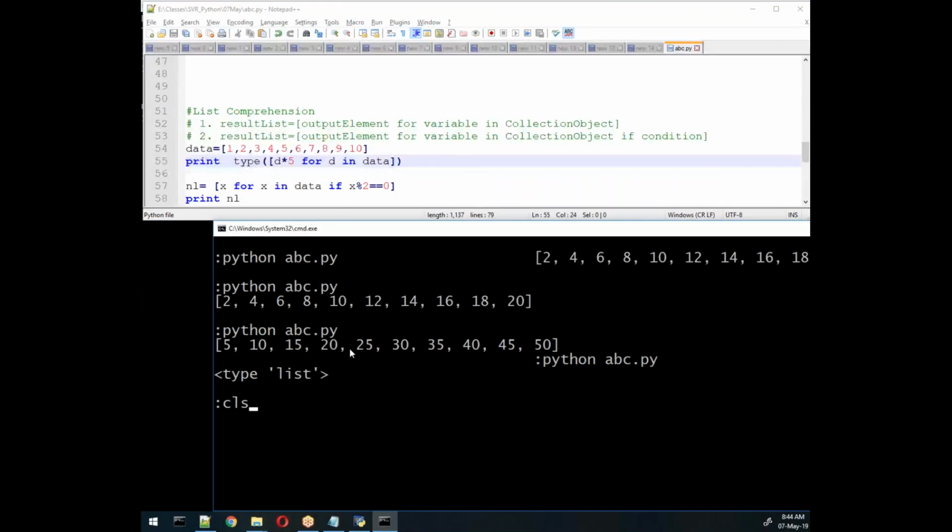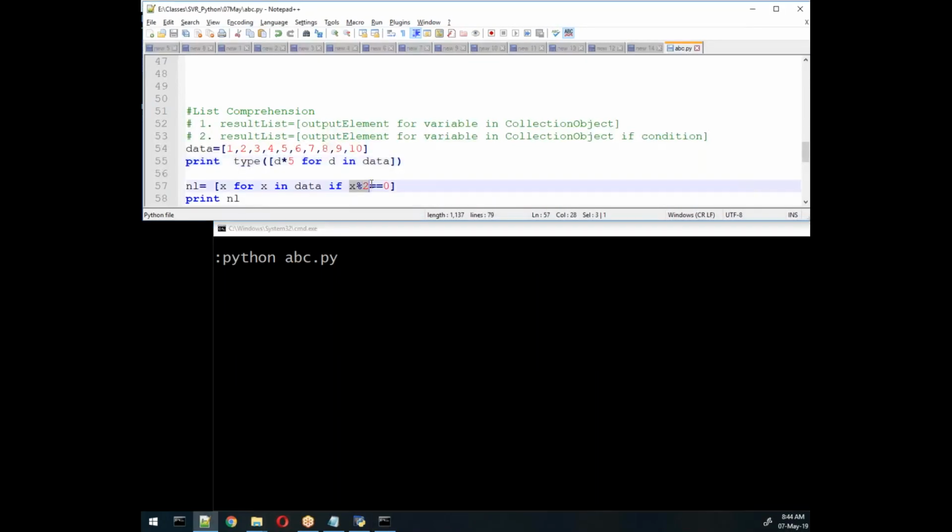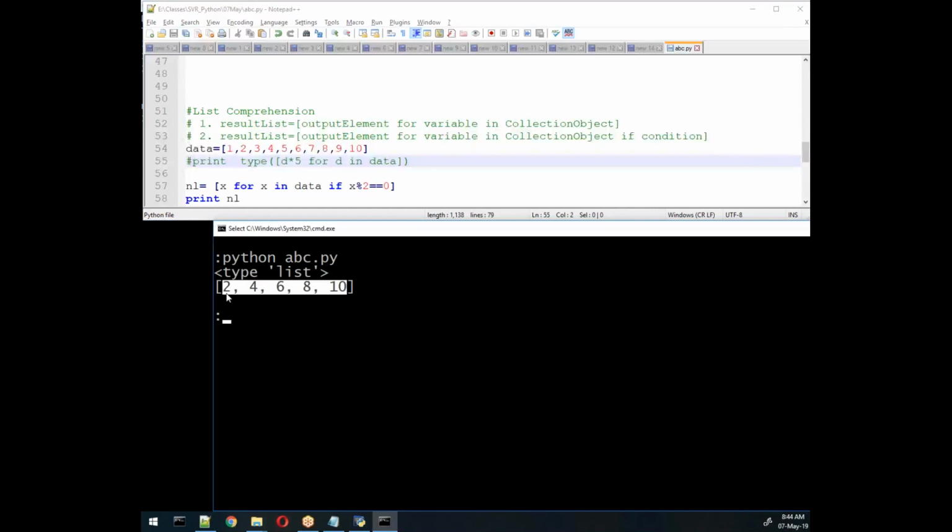Can you suggest what type of output we'll get here? Here the condition is x mod 2 equal to 0. That means even number. Remember, find out even number. If it is an even number, then return this value into this collection. Append this value. So the output is only even numbers, 2, 4 till 10, because we start from 1 to 10.